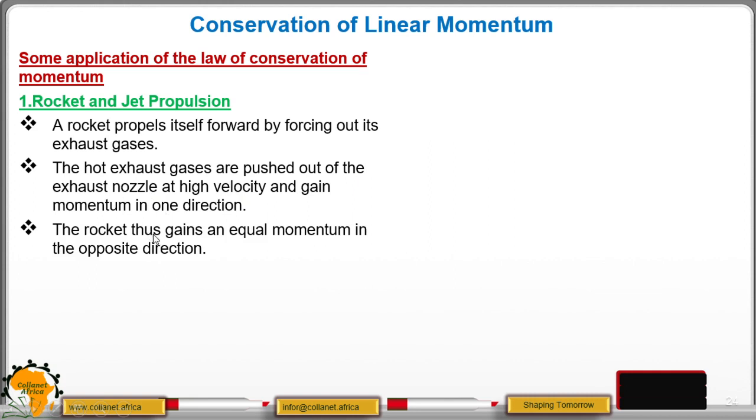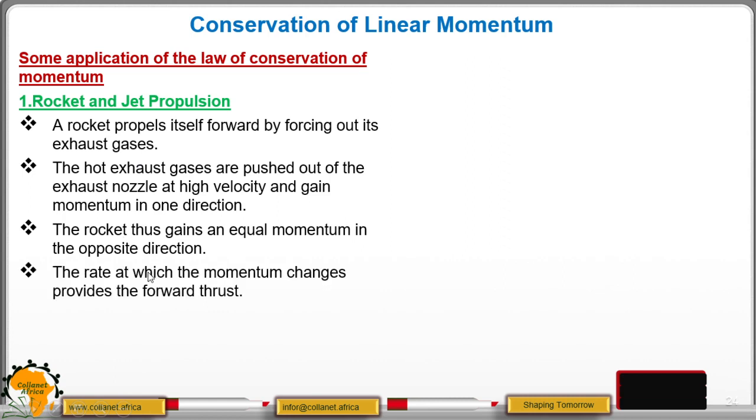Then the rocket also gains an equal but opposite momentum in the opposite direction. Remember, the momentum before is equal to the momentum after. So the gas will move with the momentum and the rocket will also gain a momentum. The rate at which the momentum changes will provide the forward force that will make the rocket propel.